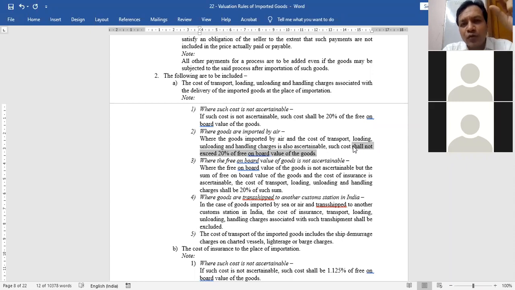Now, suppose my free on board value is 10 lakh rupees. Goods have come from France to India. Goods will be loaded and unloaded in India also. What will be the loading, unloading, handling charge? Since I don't have any value available, the rule says 20% of free on board. So the value will be 2 lakh rupees by default.